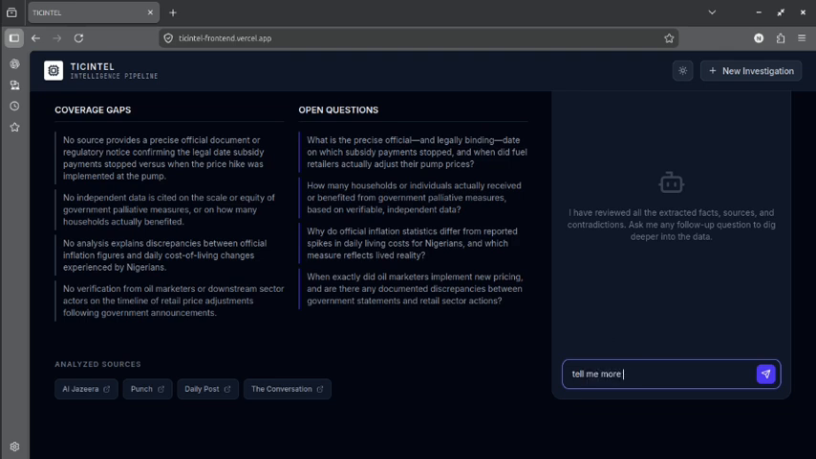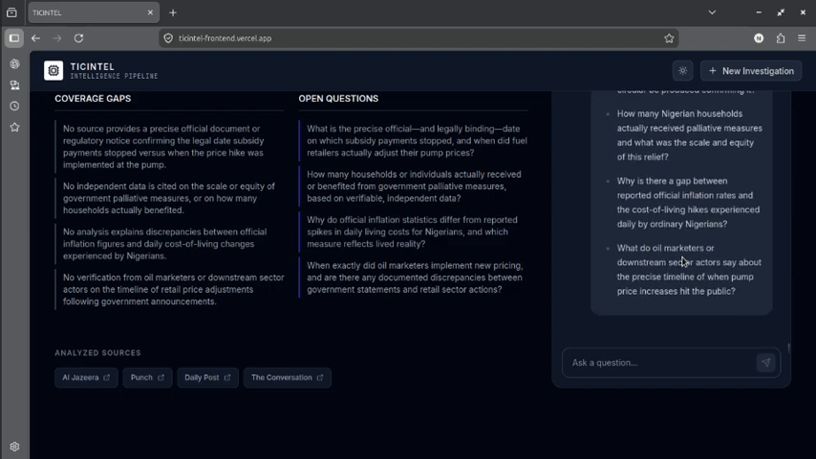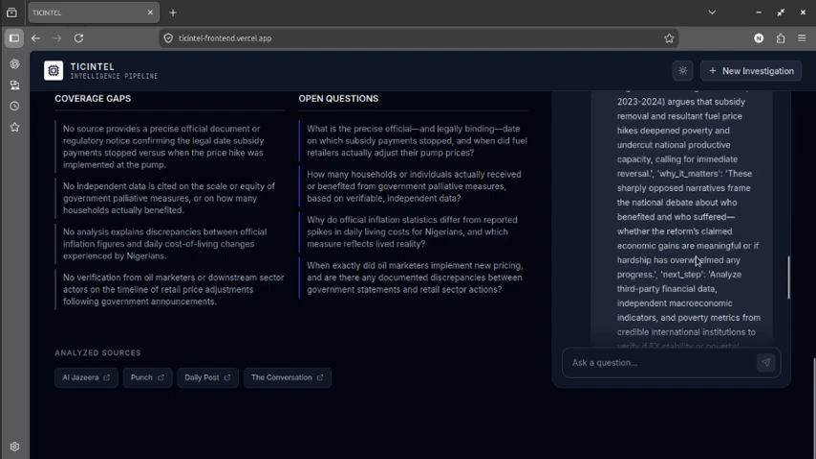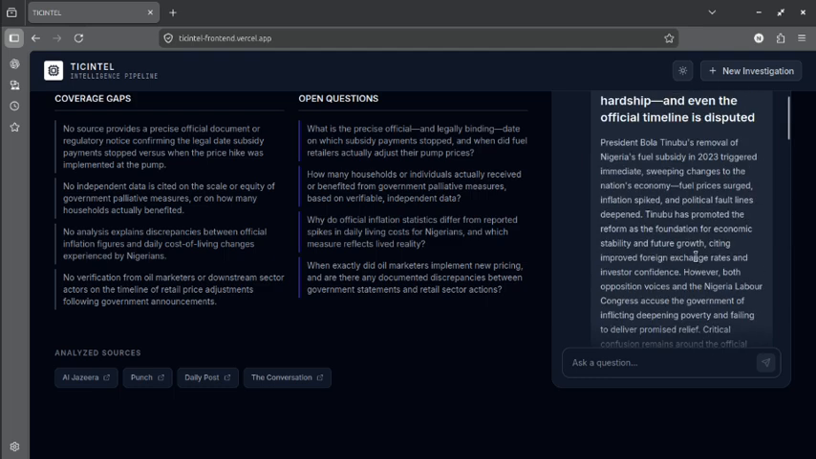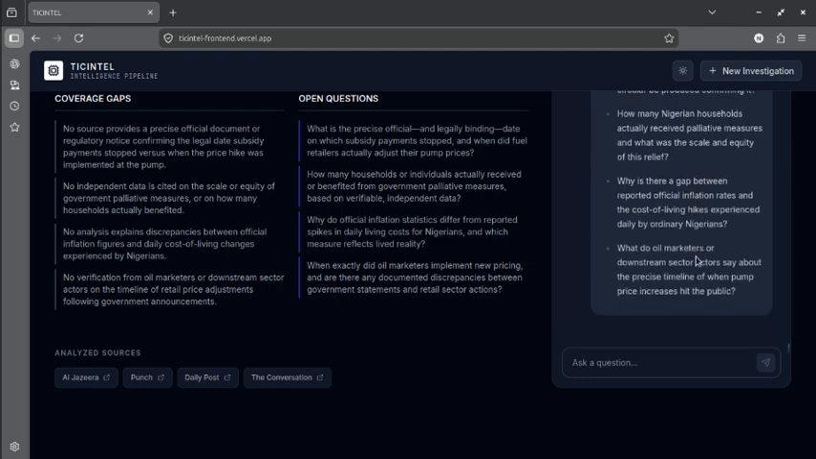We also see where those sources align and also how many sources we analyzed. Currently, for our topic, we see 4 sources analyzed: Al Jazeera, Punch, Daily Post, and The Conversation. And you could also ask follow-up questions on this topic and get more information from the follow-up.